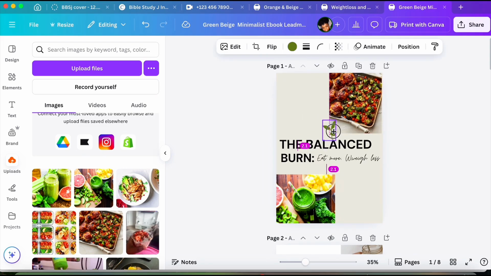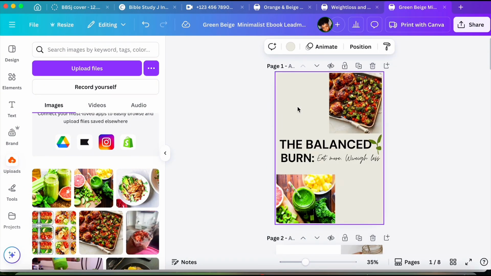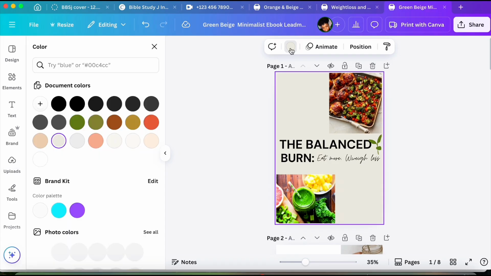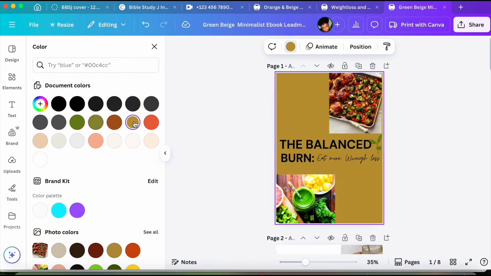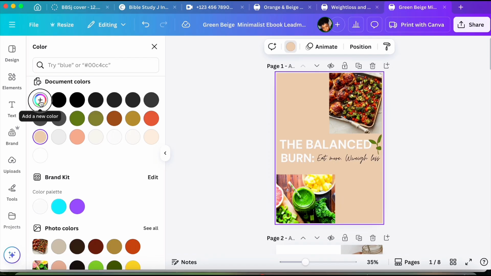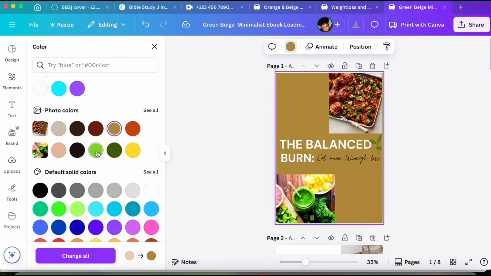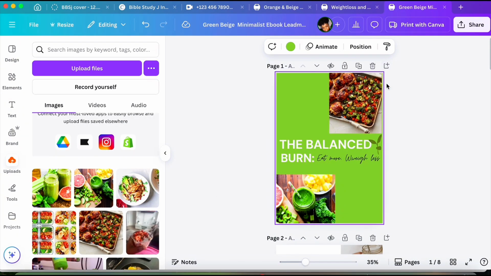Any elements that came with the template that you're not going to use, just delete them, and keep the ones that you're going to use and edit as you like. Now I'm going to go ahead and change the background of my cover page. So you just want to play around with the colors until you find the one that you like. And also, if you have a particular hex code that you want to use as a brand, you can just put that hex code in here and it's going to bring out the color.